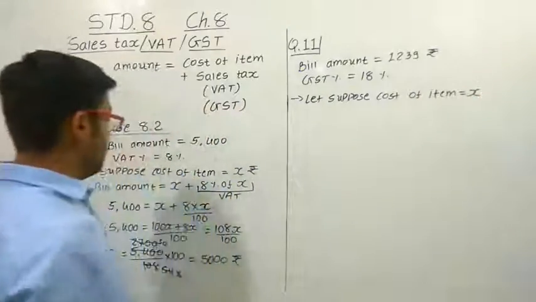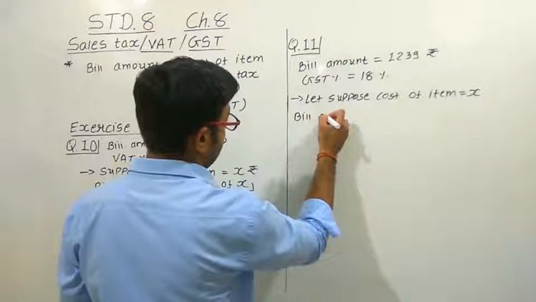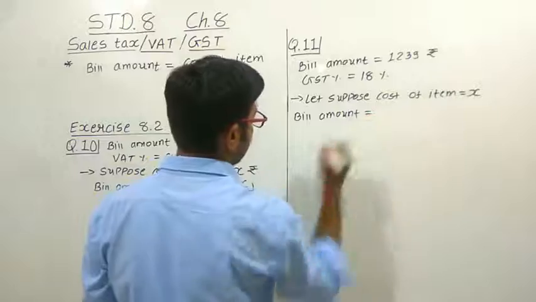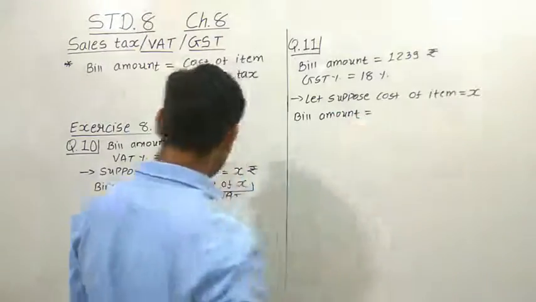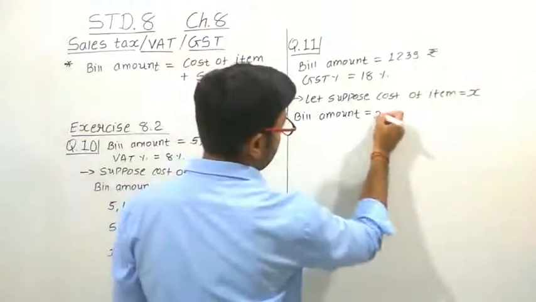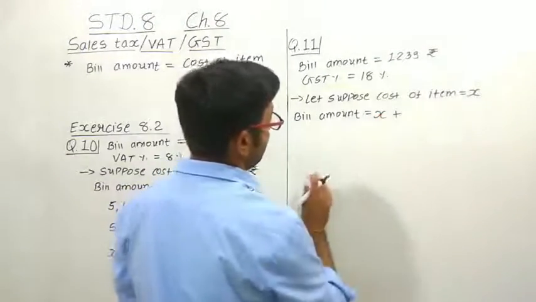Now the same thing we have to apply here. The bill amount is equal to the cost of the item, X, plus we have to add the GST 18%.